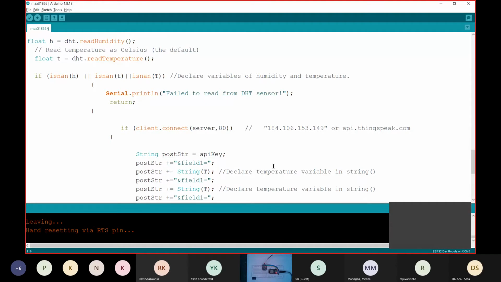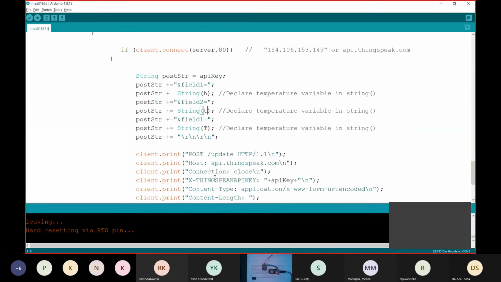So I will define field 1 as small h, field 2 will be small t, field 3 will be temperature from MAX6675.